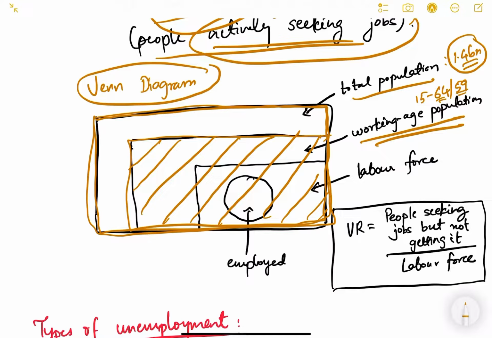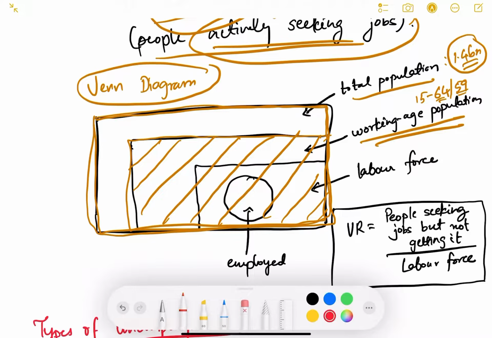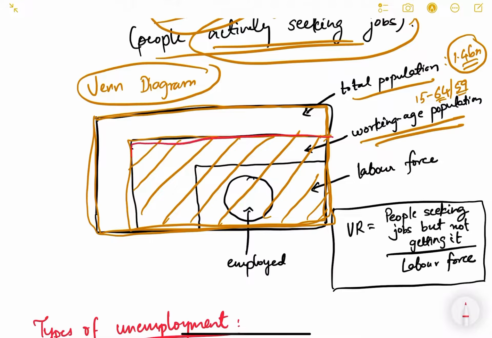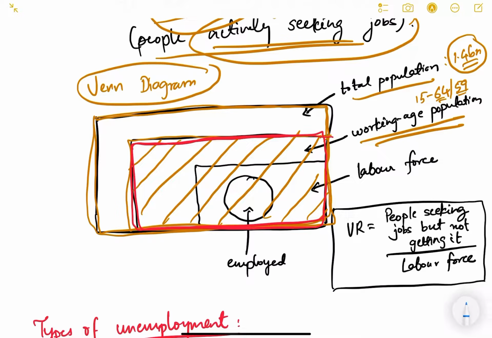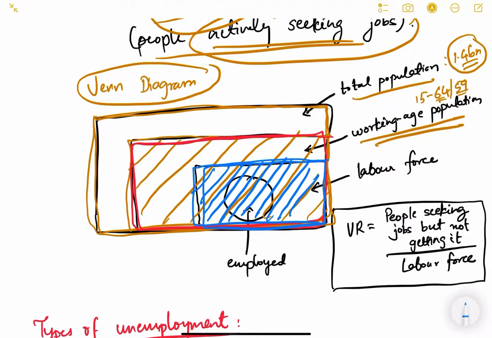Now I'll use a different color here. Let me denote it by red color. So this red box is the working age population. Out of this red box, this small box will be the labor force. These are the people who are actually looking for jobs or already employed. These other people are in working age but they are not looking for jobs, for example UPSC aspirants, or people who are trying to do higher studies.